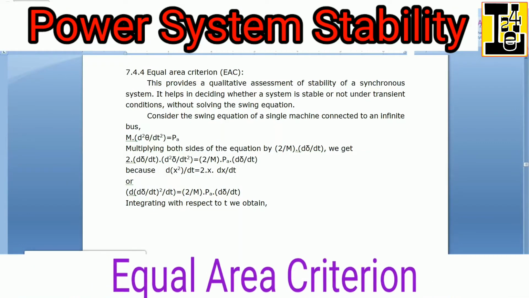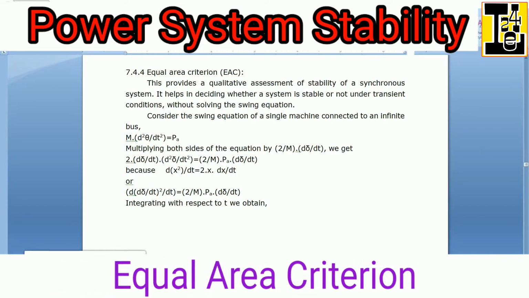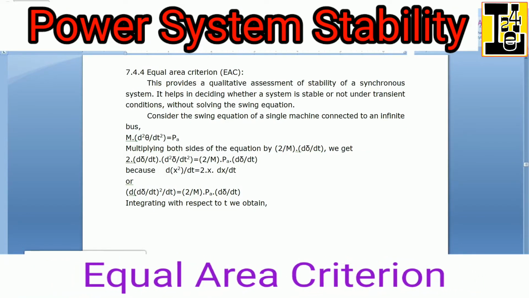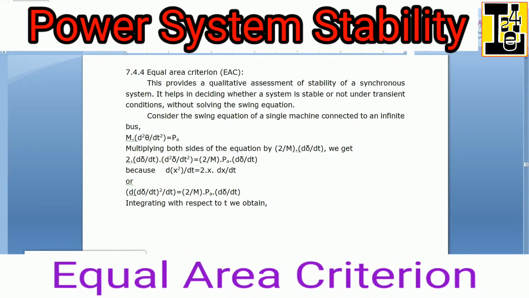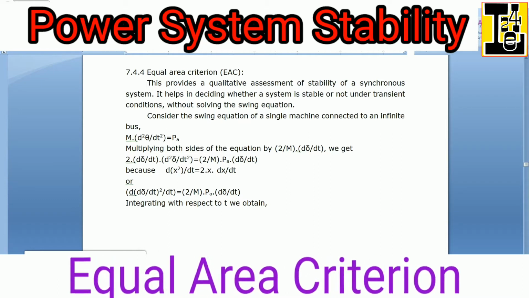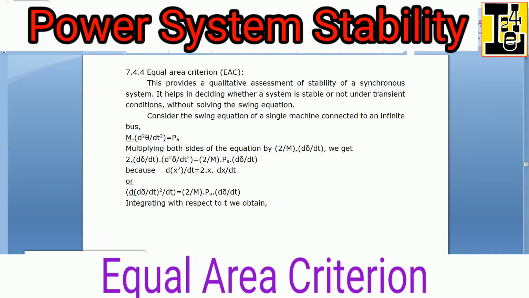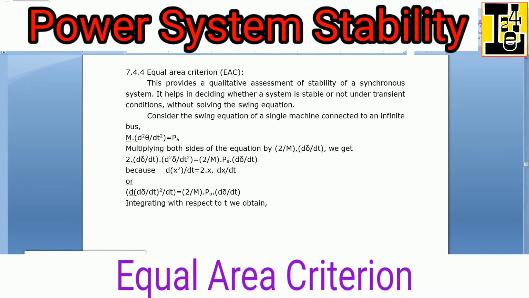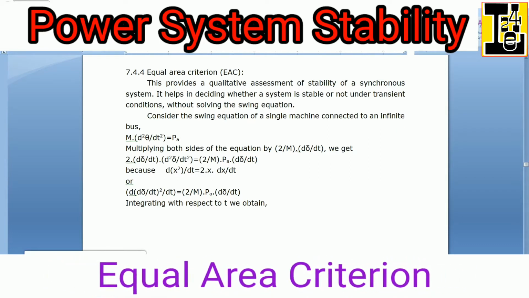Let us discuss the equal area criterion, abbreviated as EAC. Before I go further with EAC, let me briefly give some information about transient stability.